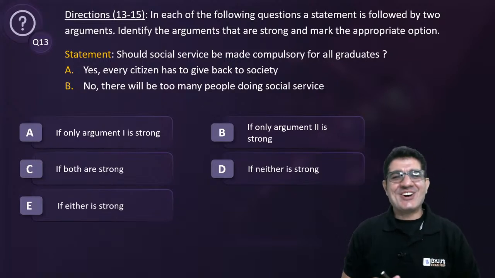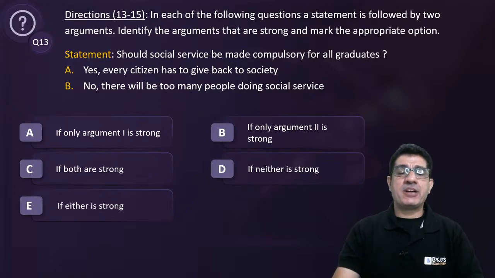Okay, so look at argument A. So, in a strong argument, you have a conclusion, and the conclusion is supposed to be backed up by a premise.